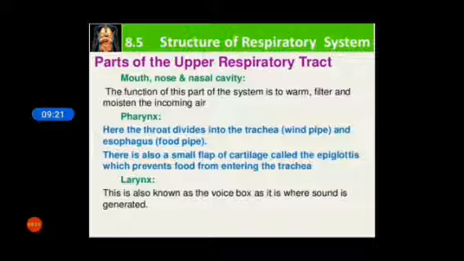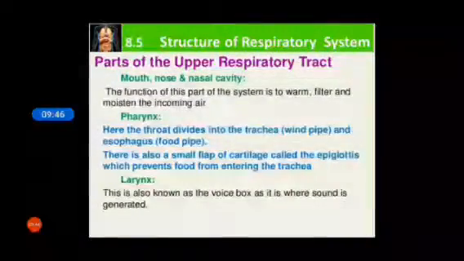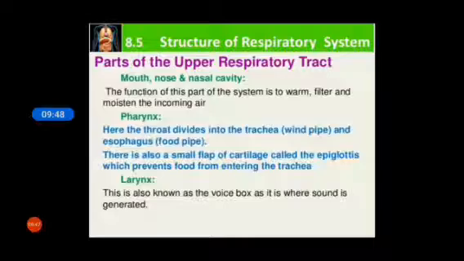It is cartilaginous in nature and consists of two pairs of membranes called vocal cords. As air passes through the vocal cords, they vibrate, thus producing sound. These are the organs of the upper respiratory tract.